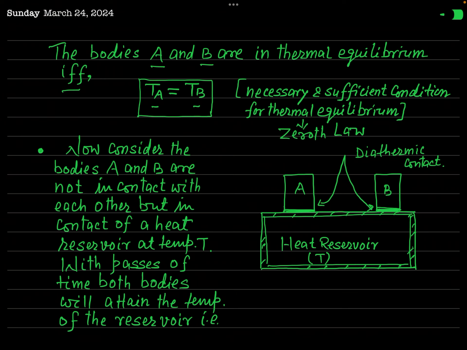For example, let us consider, you can see this figure. I have shown here a large heat reservoir. And when you say heat reservoir at temperature T, it means this temperature T is constant. This heat reservoir is of infinite heat capacity.